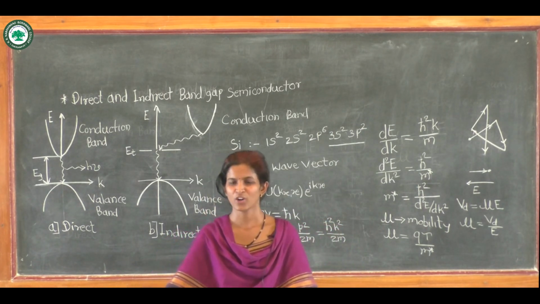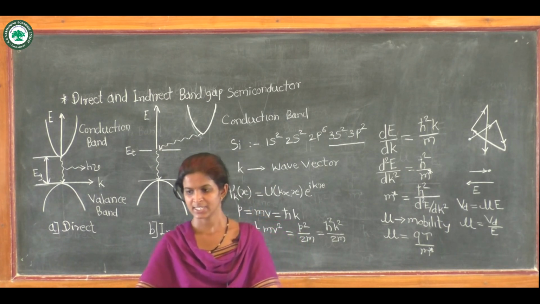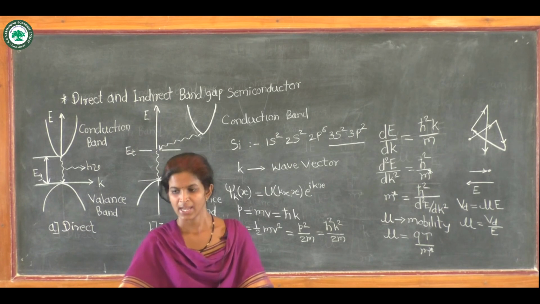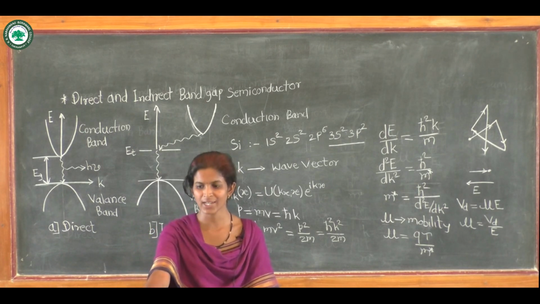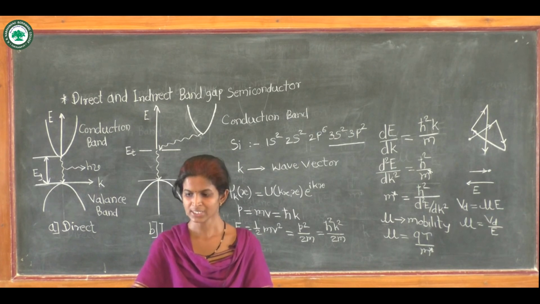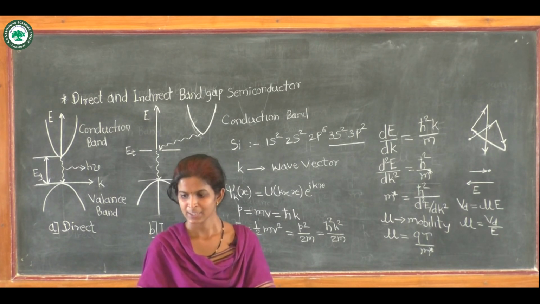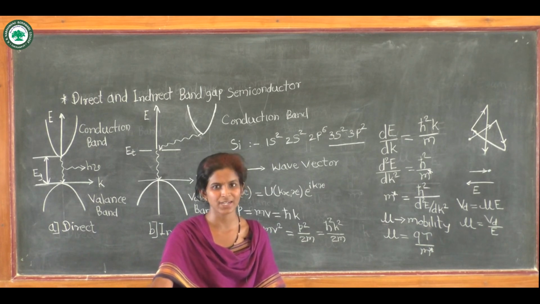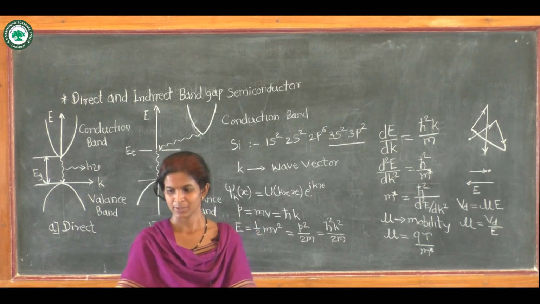The mobility of charge carriers is different for different semiconductors. As the mobility as well as effective mass is different for different semiconductors, the band curvature of the conduction band as well as valence band will be different for different semiconductor.